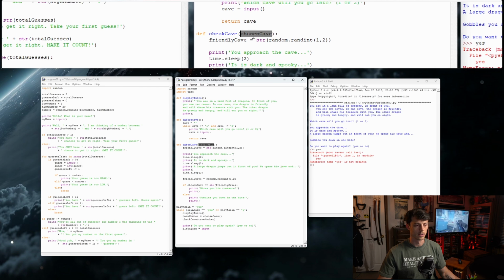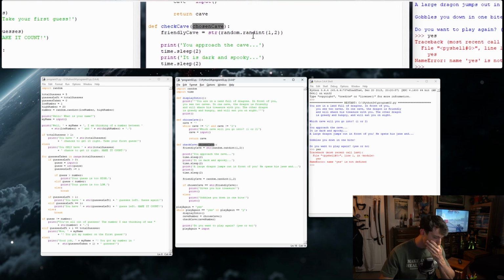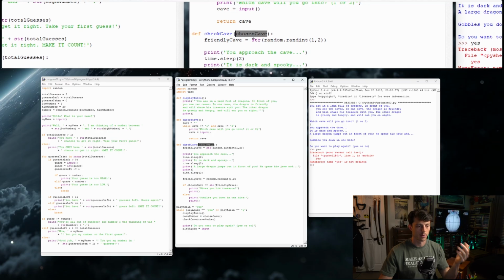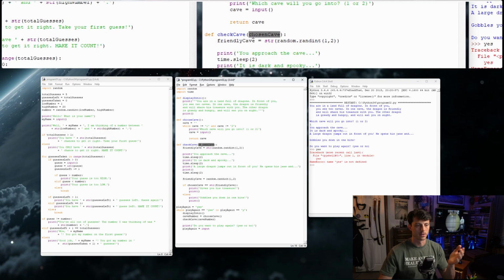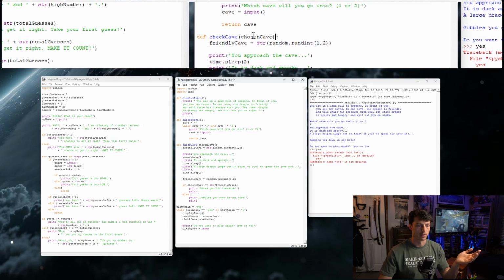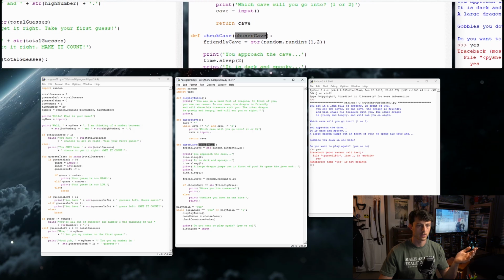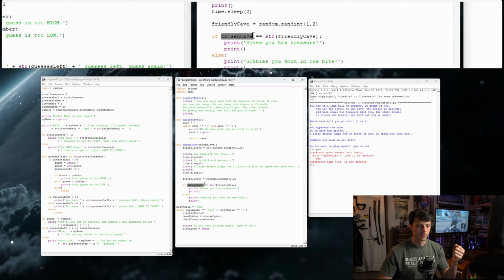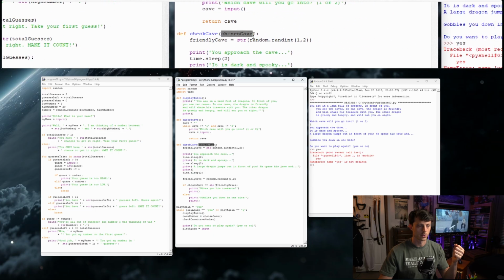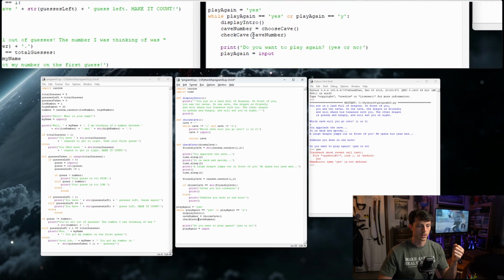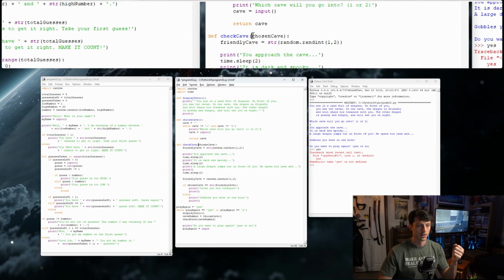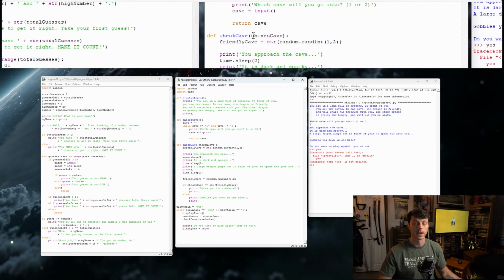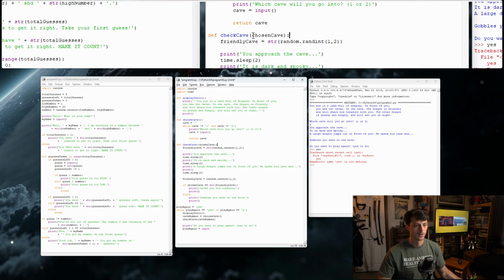This is not a, what's that term? I know it's something. This is a parameter that we're passing in, but this parameter is like a local parameter, right? Because we've not set this up anywhere, so how is this a variable if we haven't declared it anywhere? We haven't established it. Because what we're passing in is cave number, not chosen cave. But there's a term for this, and I am blanking because that's how long I've been out of college.